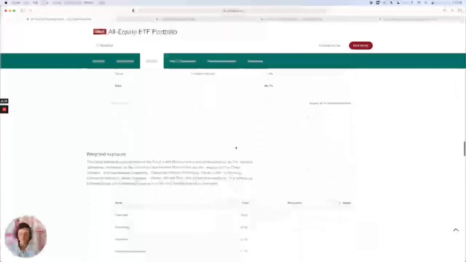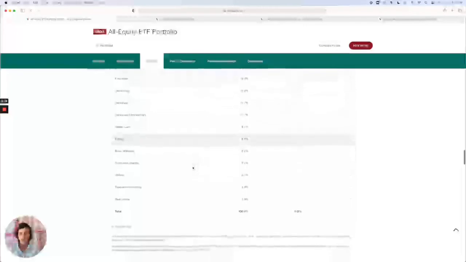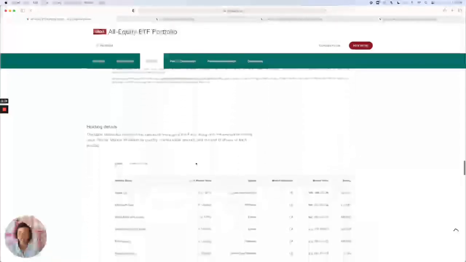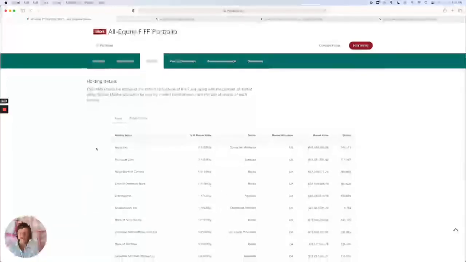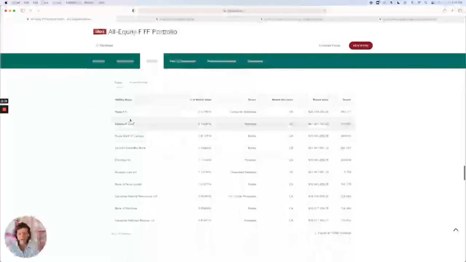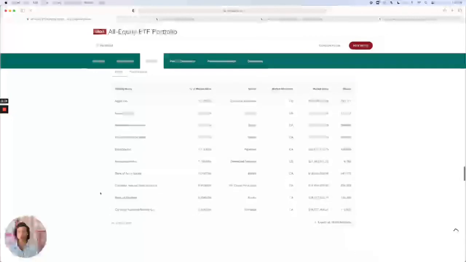And then this shows you the market allocation, so the geography of most of the businesses. So mostly we're looking at US and Canada. Weighted exposure by industry, so heavily in financials and technology, as well as industrials and consumer discretionary. And then holding details. So this shows you exactly what companies you're invested in by choosing this portfolio. So you can see these are your top 10 holdings. You have a mix of American and Canadian businesses mostly. And then you know exactly what you're investing in.